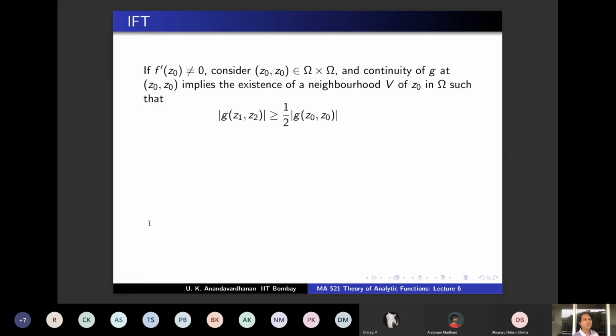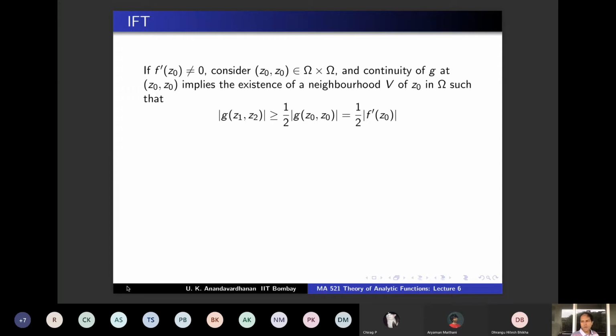So modulus of g is very near to modulus of g of Z0 comma Z0. In particular, you can choose a V such that it is bigger than or equal to half this number, half of modulus g of Z0 comma Z0. And what is g of Z0 comma Z0? Our definition was, if W not equal to Z, the difference quotient, and if W equal to Z, it was just f prime at that point. So this is f prime at Z0, so half modulus f prime at Z0.